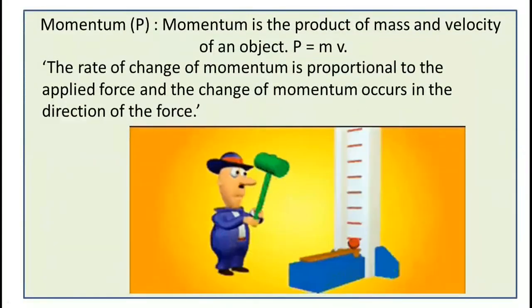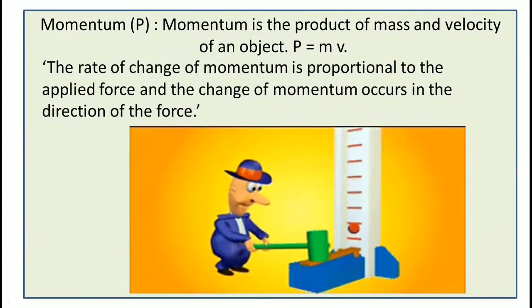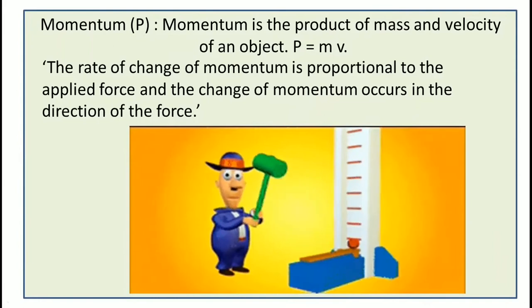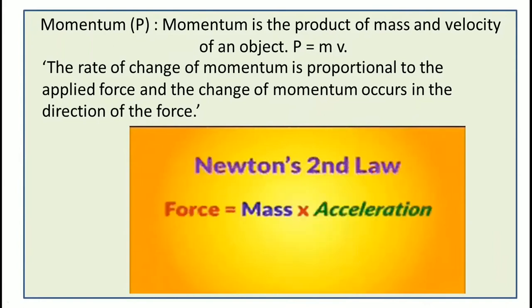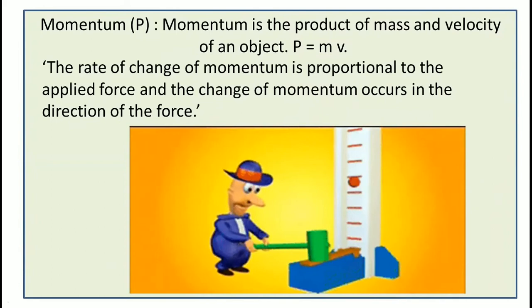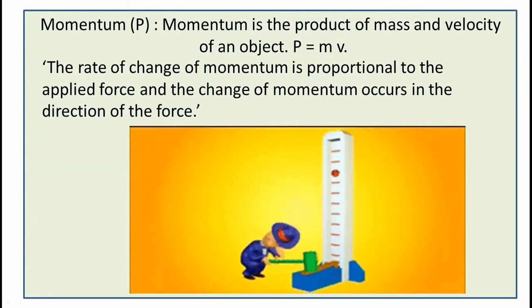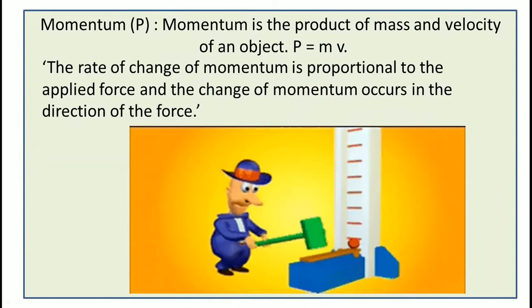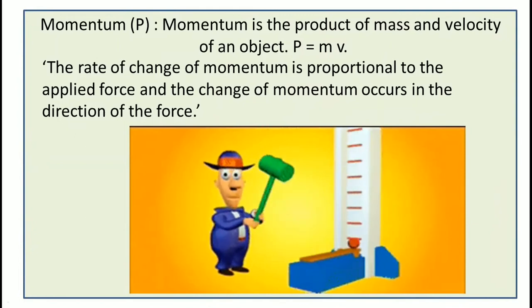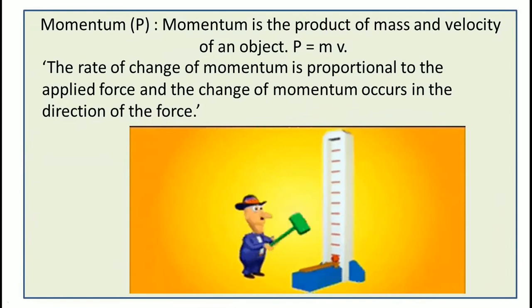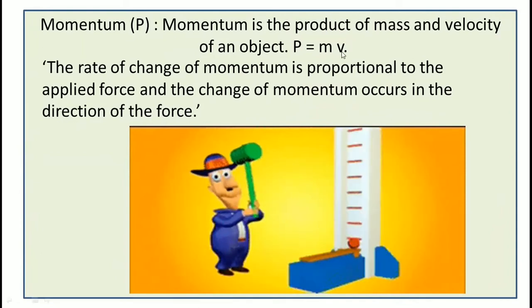The Newton's second law is related to the phenomena of the product of mass and velocity, that is the change of momentum. Here you have to give that this law is related to momentum. Momentum is the product of mass and velocity of an object, that is P, the momentum, equal to m into v.